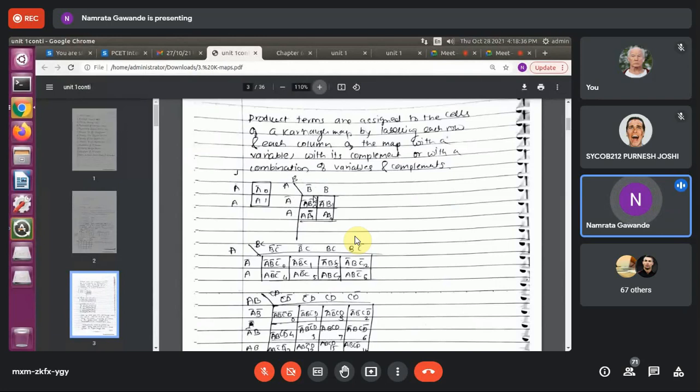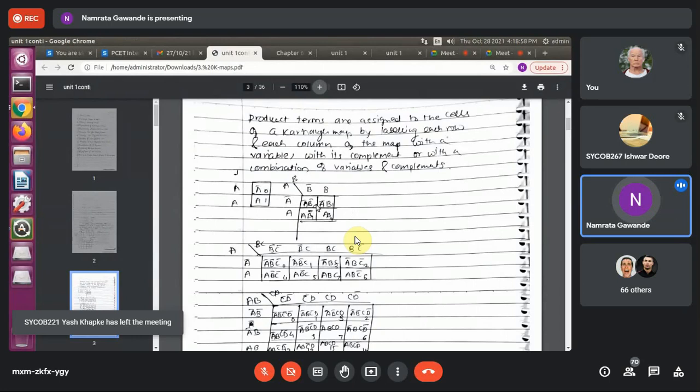So B bar means what? B bar means 0. B means 1. Right? Now, inside this, what you can see? A bar, B bar means this particular row and this particular column. Okay? Row multiplied by column.